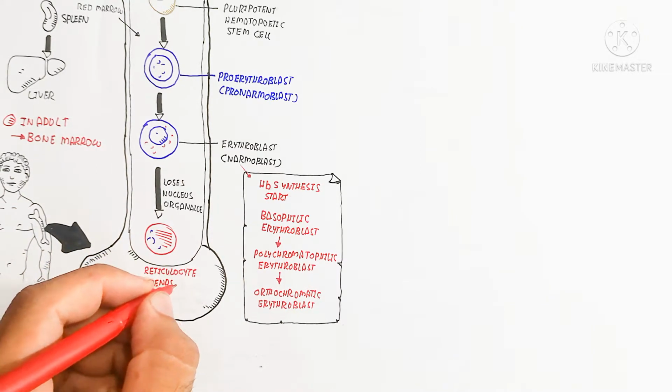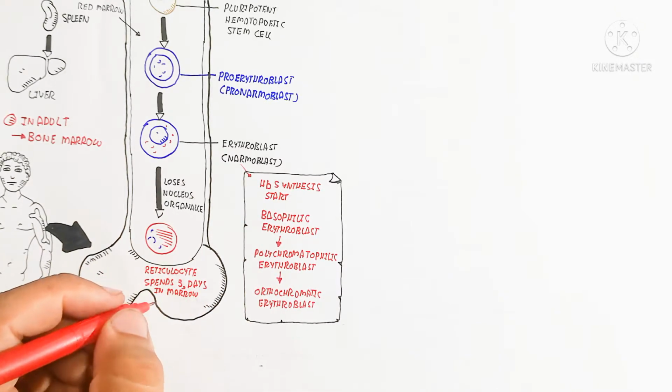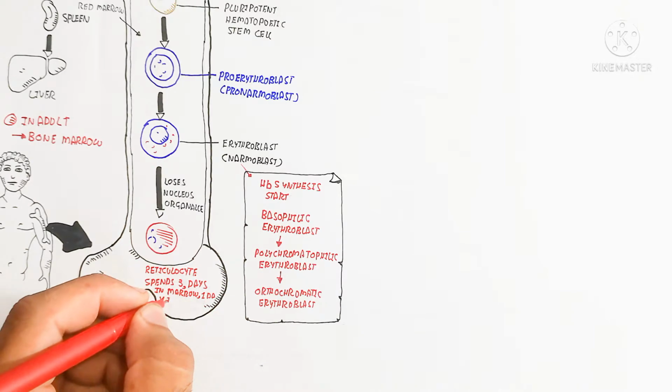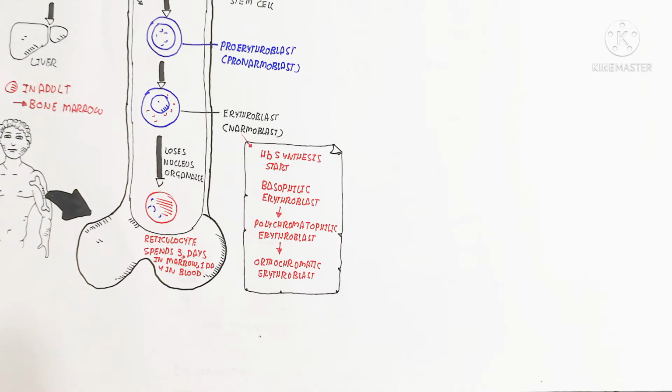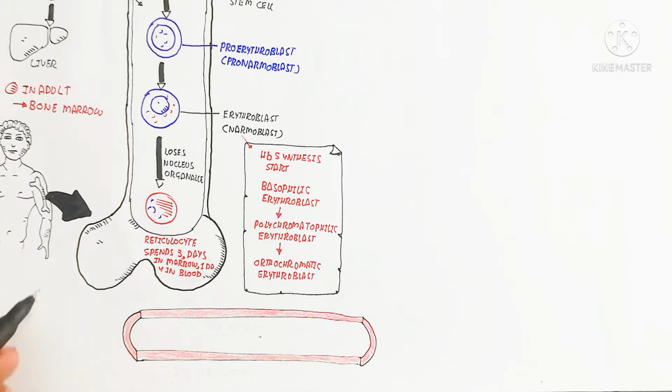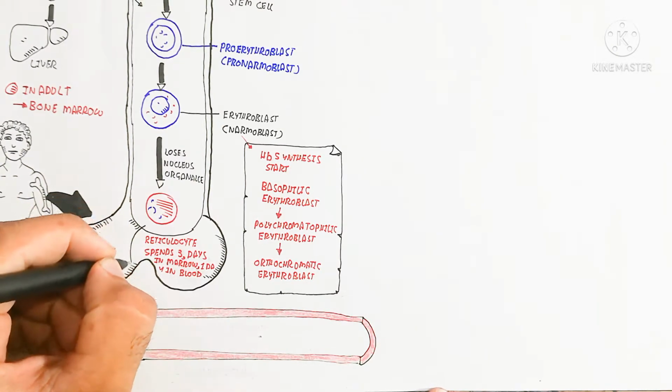On the other hand, the orthochromatic erythroblast is also produced, which contains more hemoglobin as compared to the polychromatophilic erythroblast.